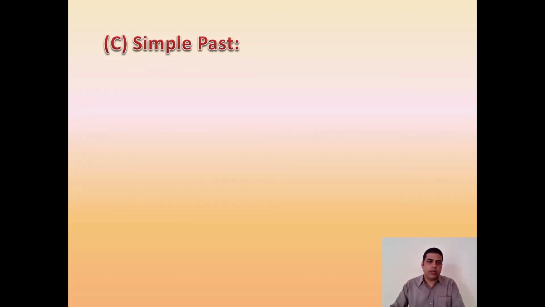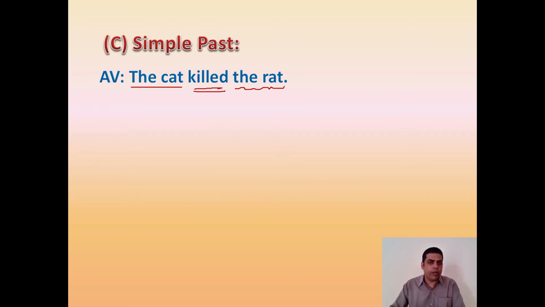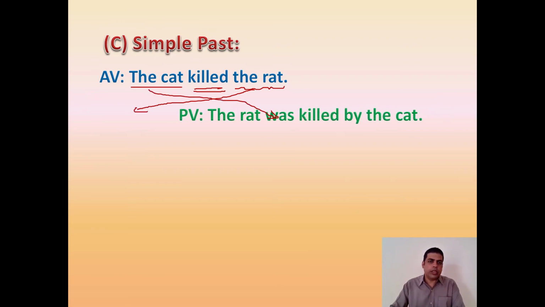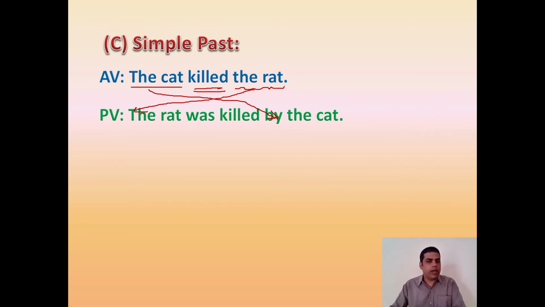Let's talk about simple past. The past example: the cat killed the rat. Here, the cat is the subject, the rat is the object, and the verb is killed, that is in V2 form. Now the answer will be: the rat will come as the subject and the cat will come to the object position, and the preposition "by" will be added. Here "killed" will be converted to "was killed". But here you have to notice this "killed" is V2 and this "killed" is V3. That difference you have to remember.